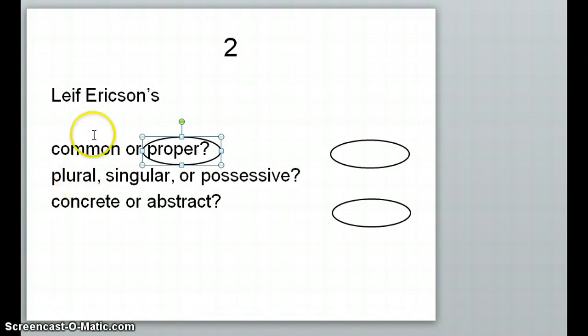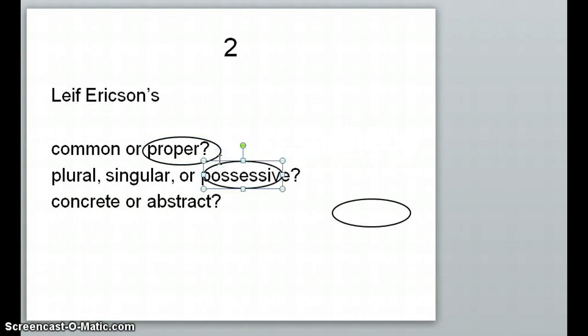Is there a plural of him? Is there a singular of him? Or is he showing ownership? Even though we don't know what he is owning in this sentence, the apostrophe S tells us that this word would be possessive. I apologize for my circle not being big enough. And then is he concrete, physical, or is he abstract, just an idea? And again, just like with Michael Jackson, even though Leif Erikson is no longer living, he would still be a concrete noun.